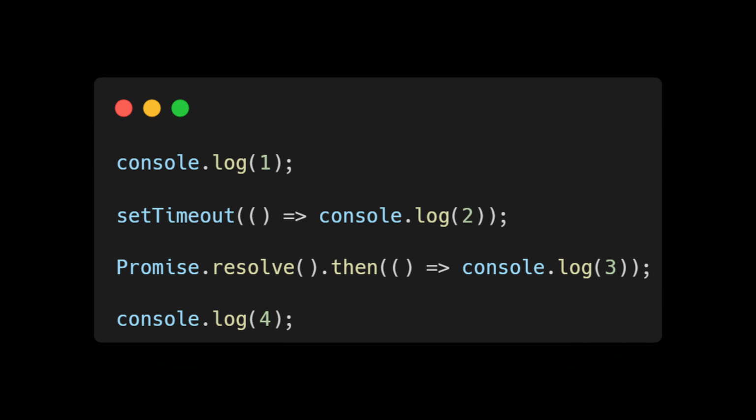After 4 it goes to the promises, because promises go to the microtask queue. The microtask queue has a higher priority, so it will execute before the setTimeout. So it will print 3. Then in the last line, the setTimeout function will execute, that is 2. So the sequence will be 1 4 3 2. In this way this code will run.